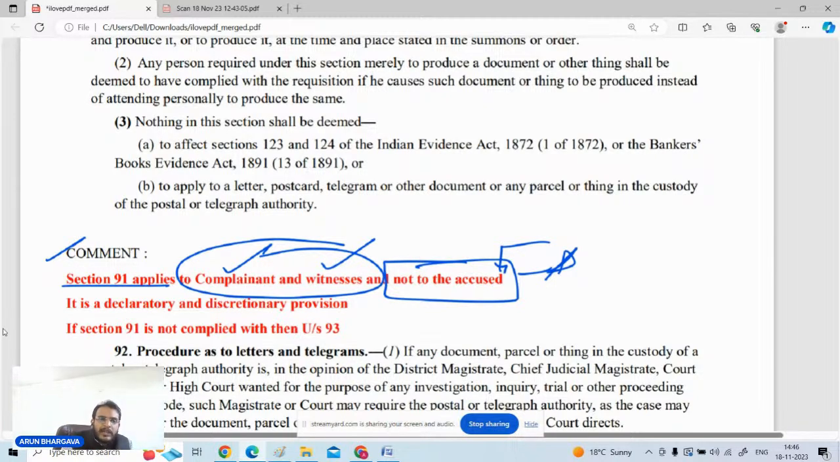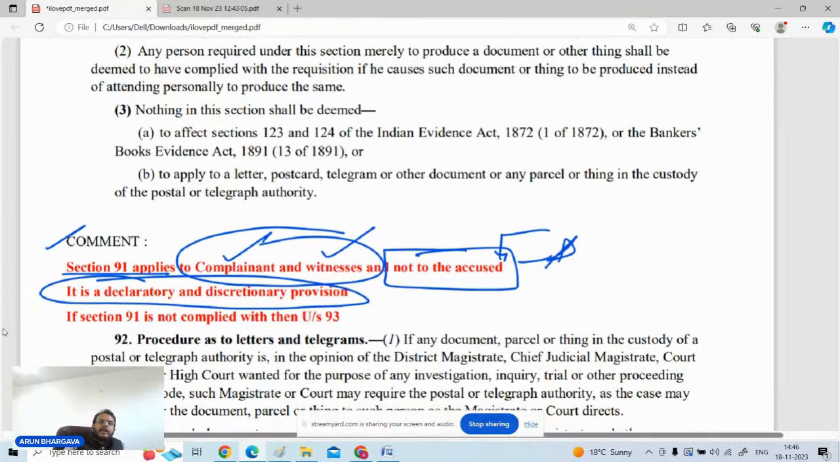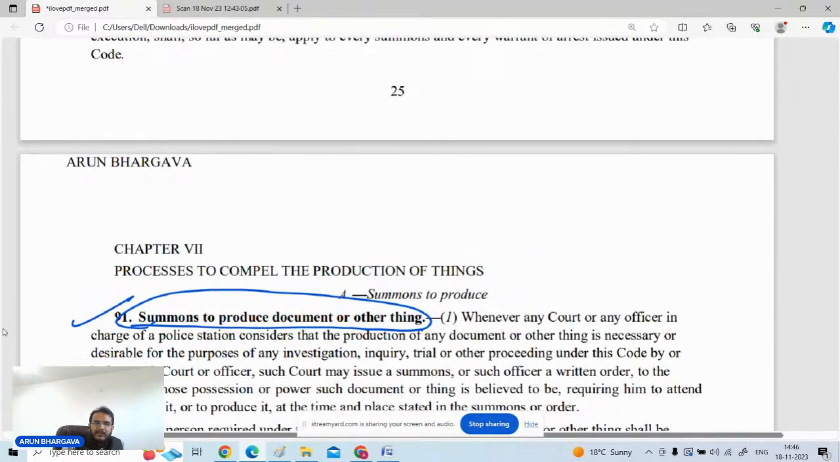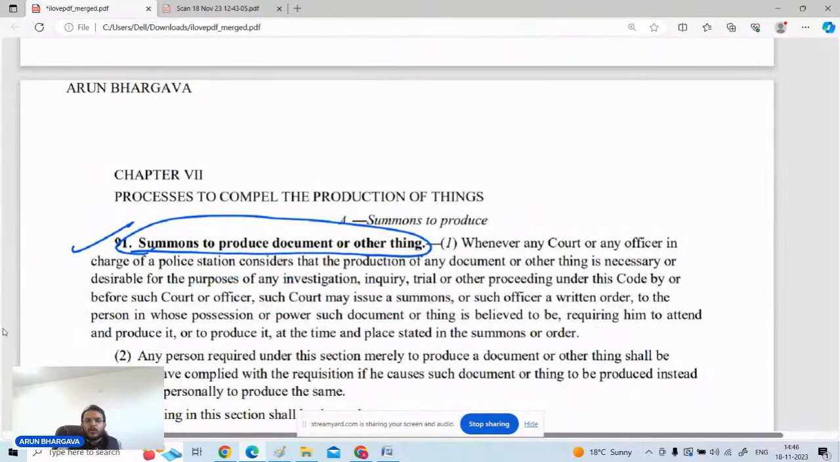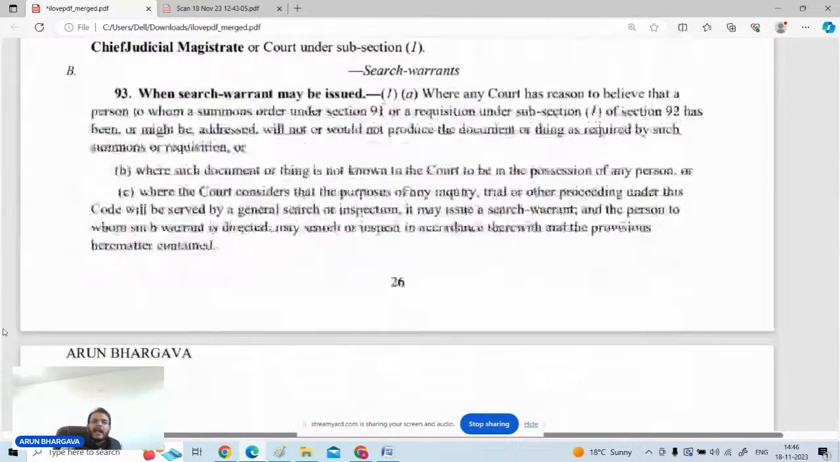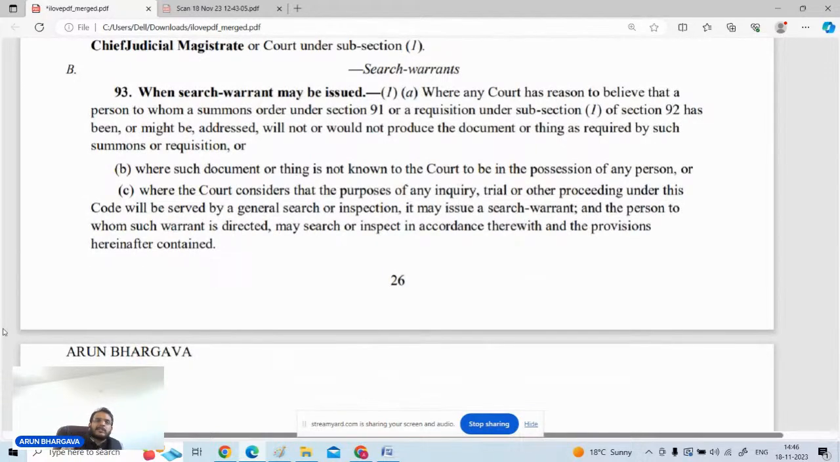Section 91 is only a declaratory and a discretionary provision. ये जरूरी नहीं है कि आप व्यक्ति के ऊपर ऑर्डर दे ही दो डॉक्यूमेंट प्रोड्यूस करवाने का. If you find that it is required, you may go for that. If the person against whom under section 91 a summons is issued to produce a document or something etc, कोई डॉक्यूमेंट या कोई चीज आपने मंगवानी थी, इन्वेस्टिगेशन इंक्वायरी ट्रायल के दौरान उसकी जरूरत आपको लगती है, you may issue summons to such person, and if that person does not comply with the summons, you may issue search warrant. Search warrant जारी किए जा सकते हैं.